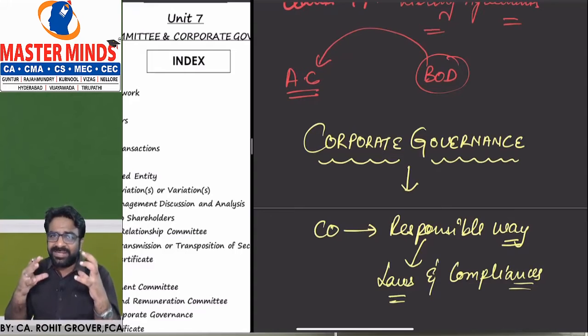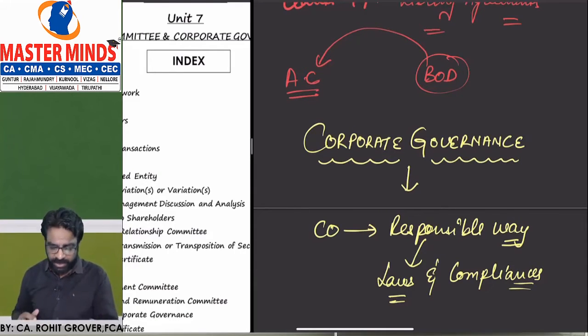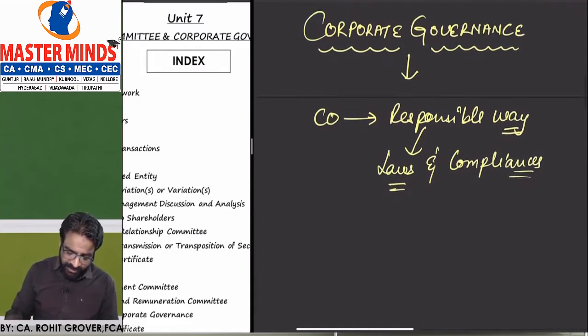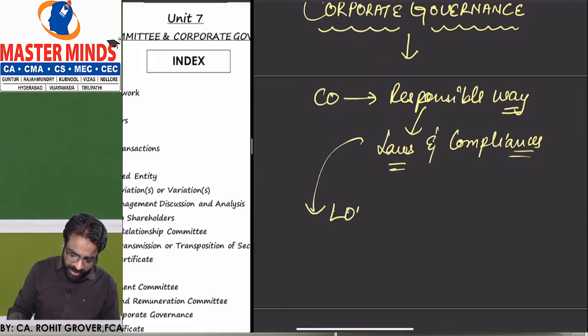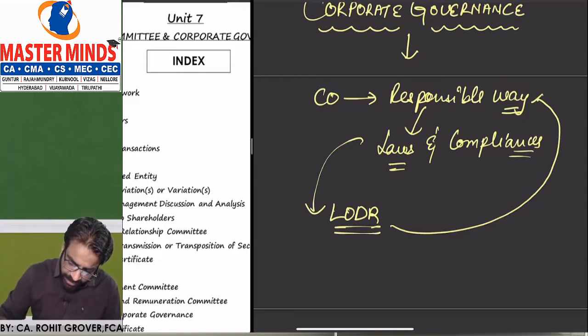So as a listed company, SEBI expects that you should behave in a responsible way. Whatever is written in the LODR regulations must be complied with by the listed entity.